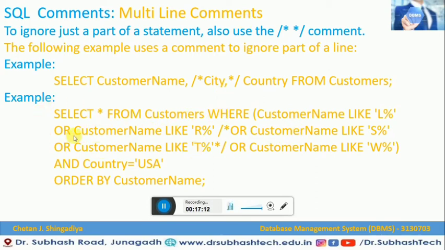So the rest of the other examples are also there. Here you can easily get it, but before that you have to see this operator, which we will see in our upcoming video lectures.